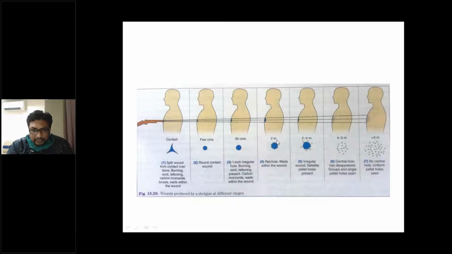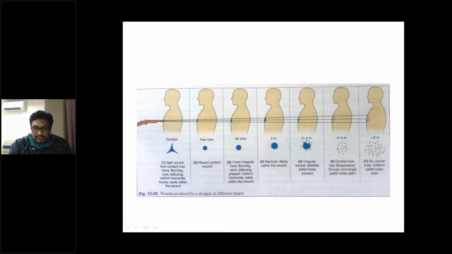And then if the victim is at 2 meters from the muzzle end of the gun, then a rat hole deformity is produced. Why is the name given as rat hole? It means as if a rat has nibbled the surface. So as if the rat has eaten the surface area, so it looks like that. So rat hole deformity is seen at 2 meters from the muzzle end of the shotgun.